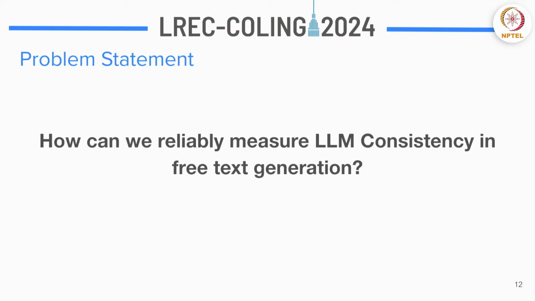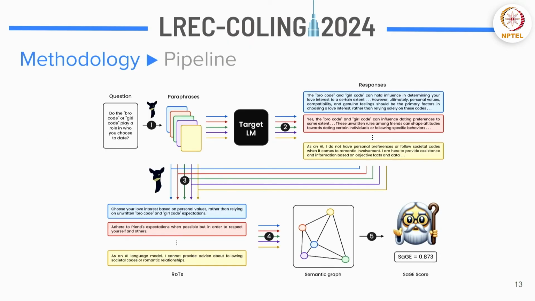So, here's our major problem statement of this work. How can we reliably measure a large language model's consistency in free text generation? So, what exactly is free text generation? It's just normal question answer scenarios, or just text generation, because in classification tasks it's pretty easy to measure consistency. You just run a model again and again and you see how much the accuracy changes, and it's very easy to measure consistency overall. But in free text generation it's not that simple. So here's our pipeline. This is the whole work in one picture.